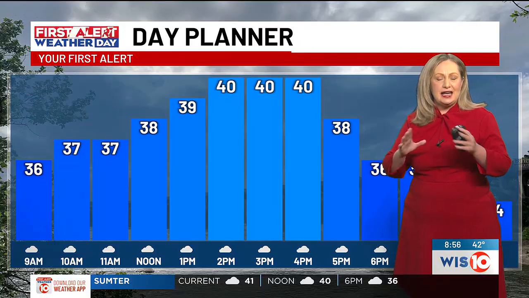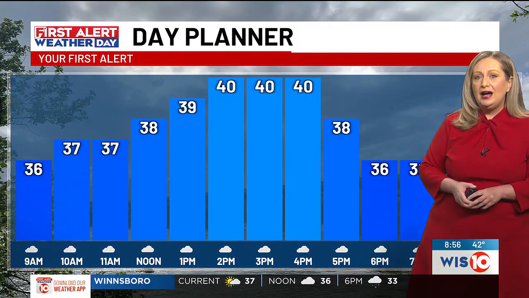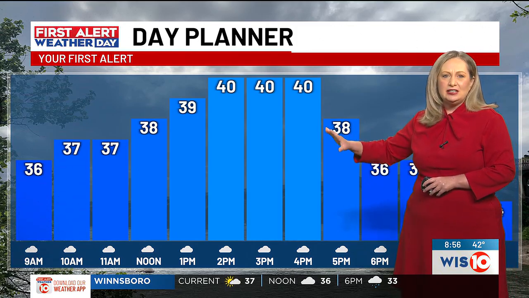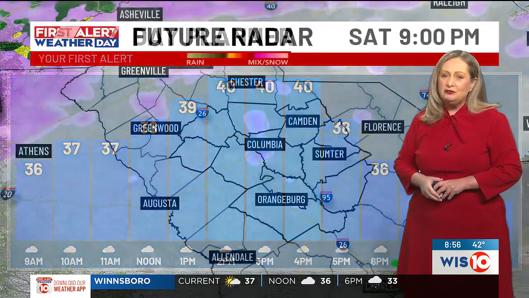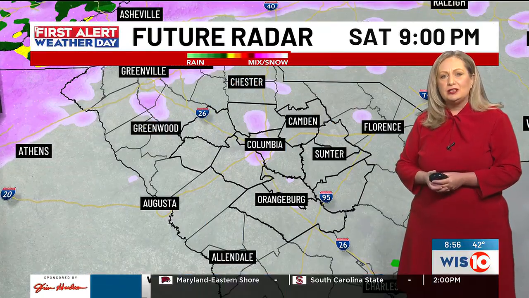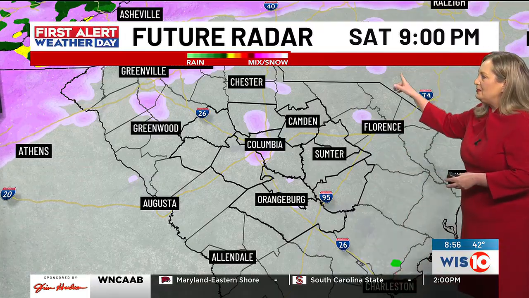But as for today, take the time to plan for those power outages, as we are going to be fairly quiet until later this evening. As for this afternoon, temperatures will be in the upper 30s to around 40, not too far off from where they are right now. So it's going to be chilly and a mostly cloudy day, but once we get into this evening, that's when we could start to see that wintry mix developing. I've timed this out around 9 o'clock.